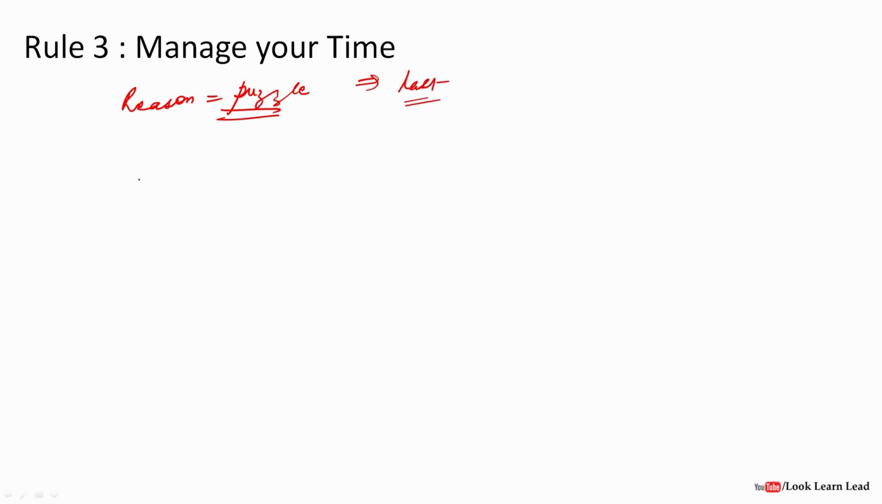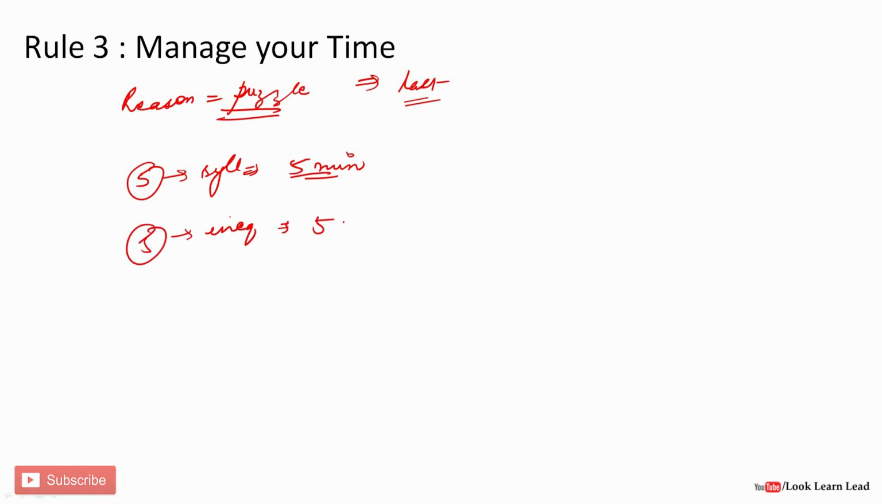Suppose you have to manage your time. 5 questions of syllogism, I have to solve it in 5 minutes. You have to manage your time. Okay, or 5 questions of inequalities I have to solve in 5 minutes or 4 minutes. Okay, this is how you could manage your time, because you have a sectional limit on each section.